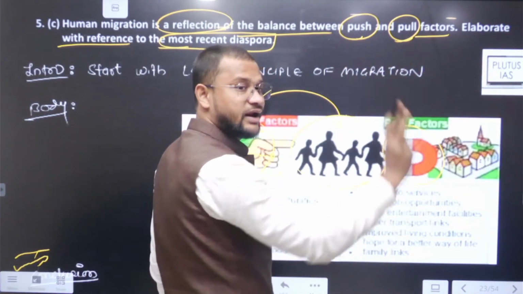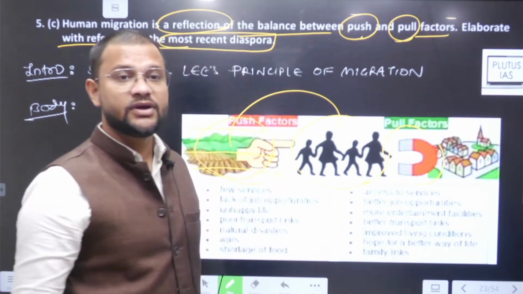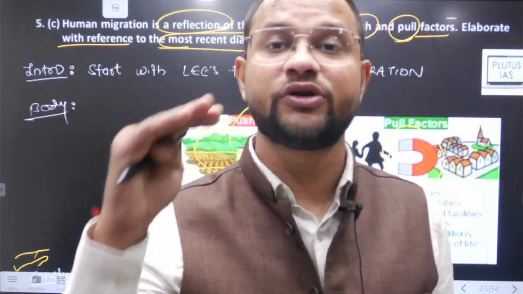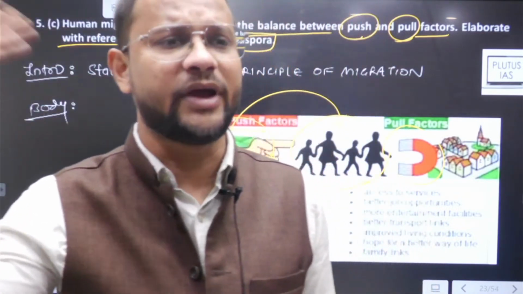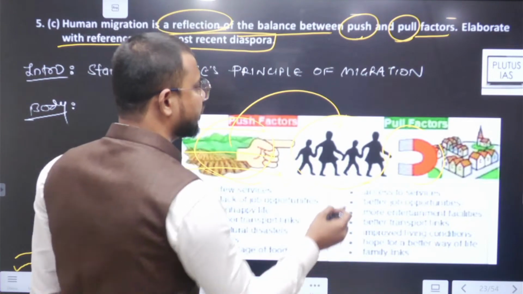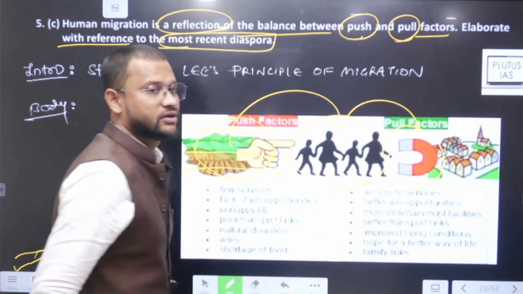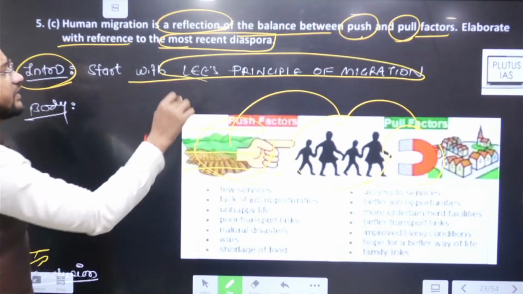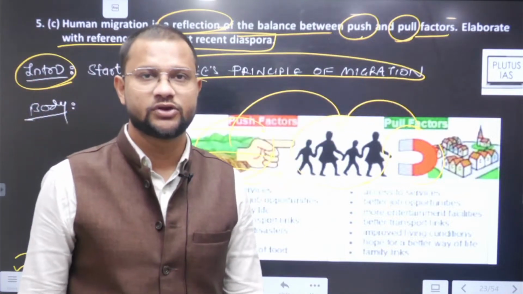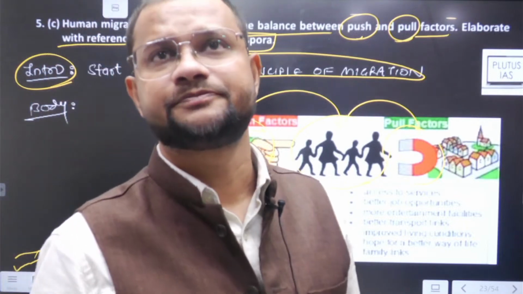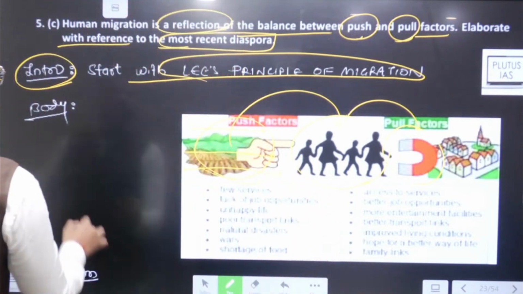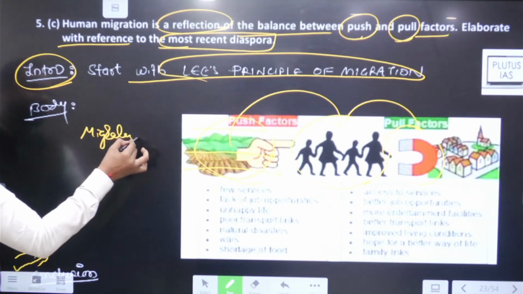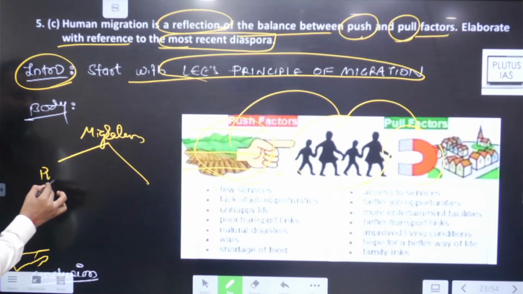and pull factors are those attracting this individual to come over there and stay, like good standard of living, like favorable governmental policy, like stability and peace, like opportunities of employment, like बाकी education and health facilities, right? ये क्या कर रहा है, इसको pull कर रहा है towards its movement. You can start this way with Lee's principle of migration, because Lee ने ये concept दी थी push and pull factor वाली, so Lee's principle of migration, and there reflect how migration is the result of push and pull factors.